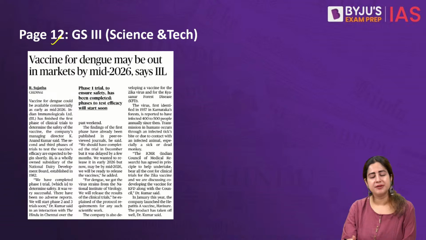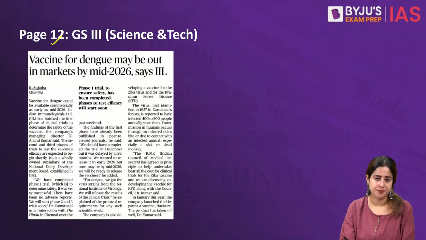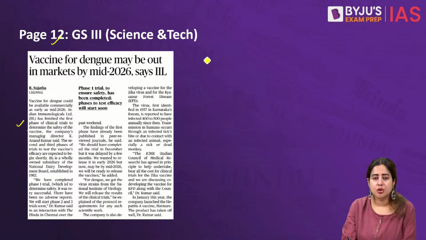So page number 12 is another news. This is from the Indian Pharmaceutical segment, Science and Tech, and we are talking about a development in vaccine research. Recently, Indian Immunologicals Limited has launched India's vaccine for dengue.